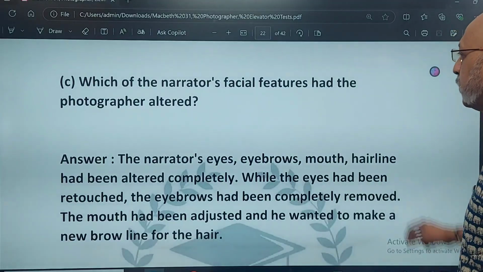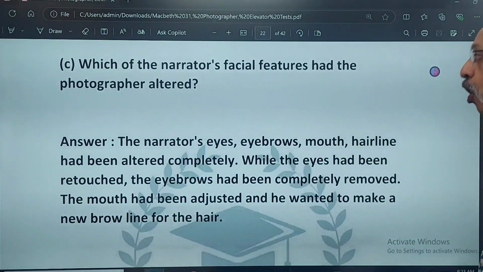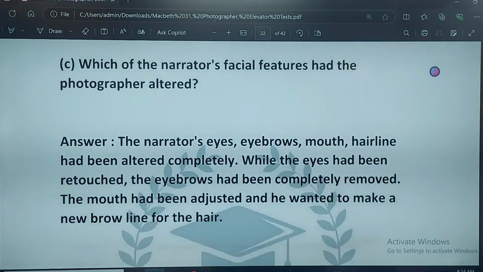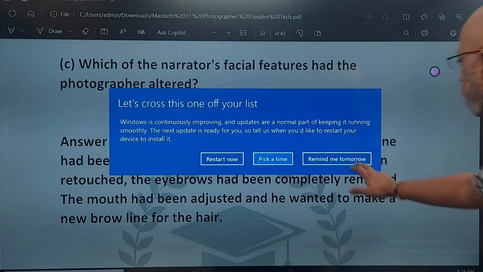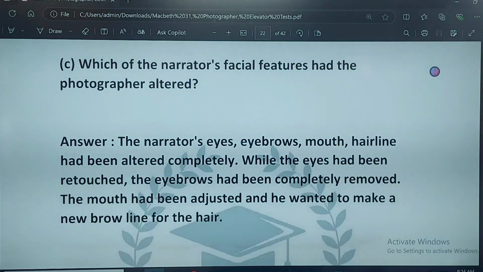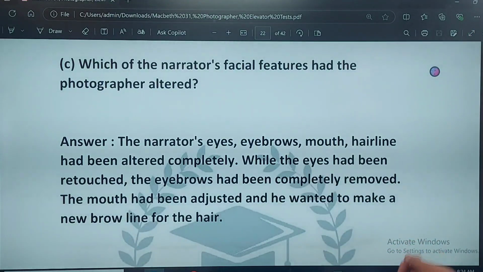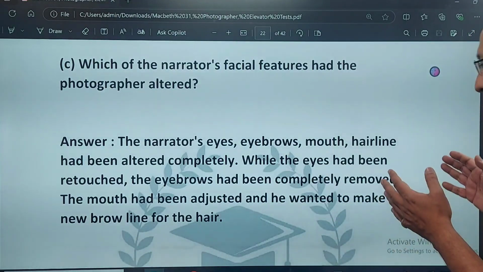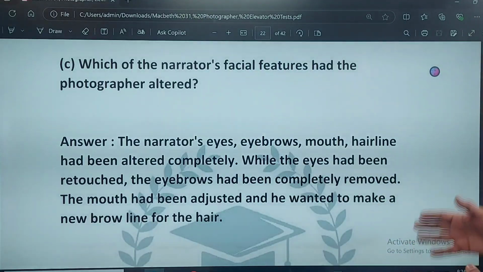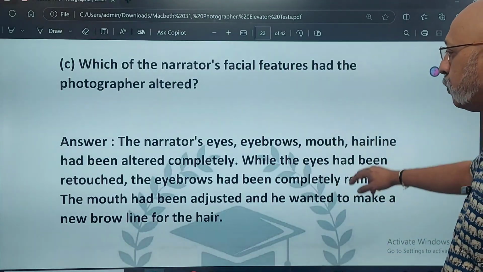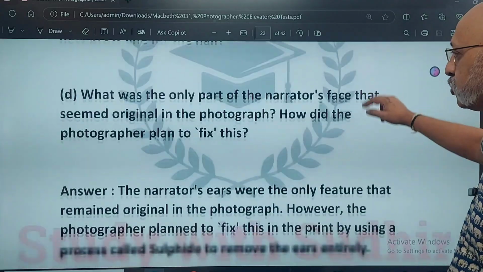Which of the narrator's facial features had the photographer altered? The narrator's eyes, eyebrows, mouth, hairline had been altered completely, while the eyes had been retouched. The eyebrows had been completely removed. So आपको यहाँ पर details देना है. The mouth had been adjusted and he wanted to make a new brow line for the hair. So these details you need to give because आपको यही पूछा गया है इस क्वेश्चन में.